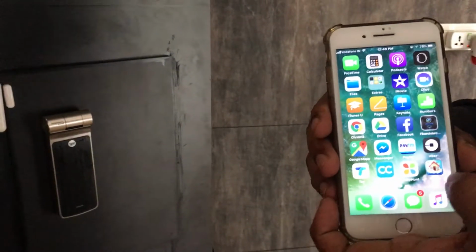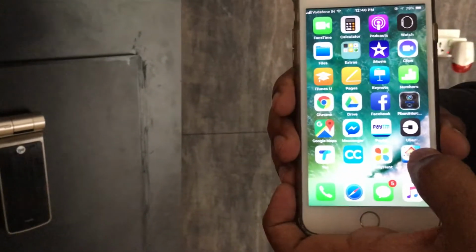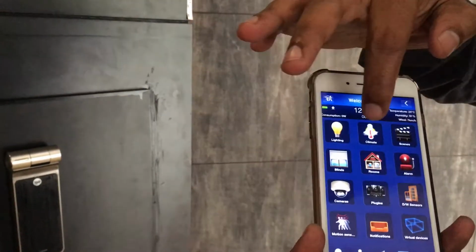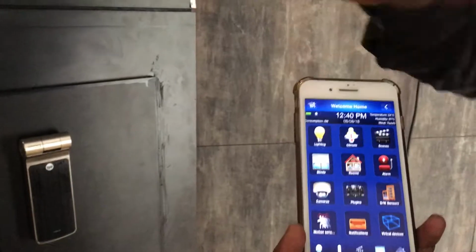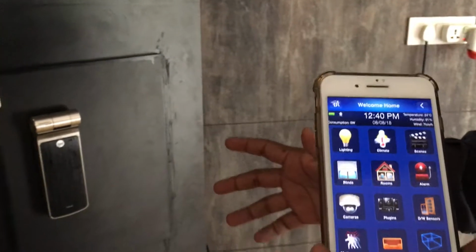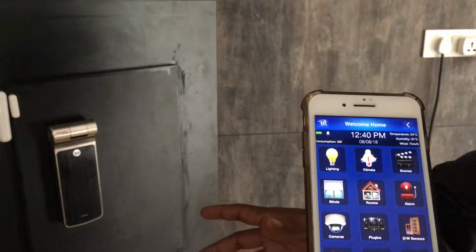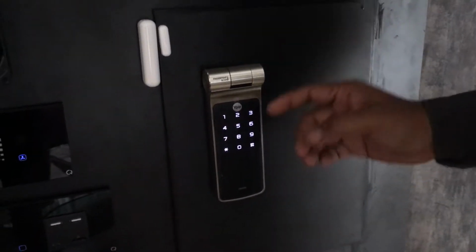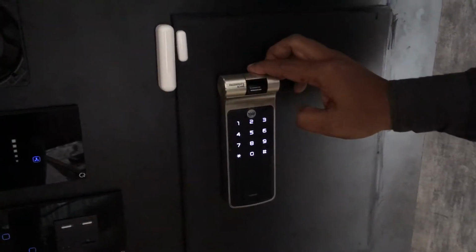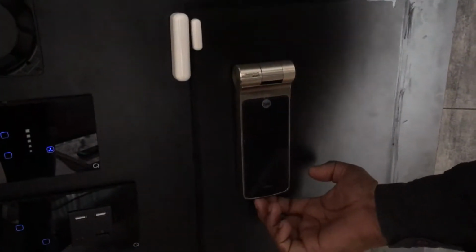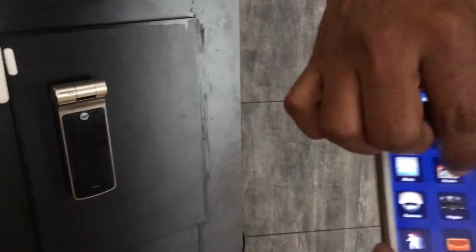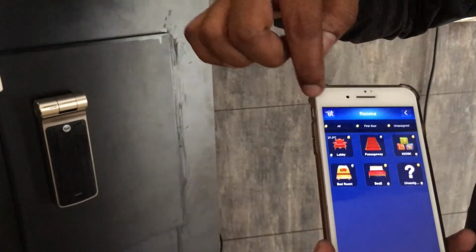Hi, this is the Fibaro app icon, and when we press that, the Fibaro app interface opens. This Fibaro app is integrated with the lock, and this lock can be opened through number lock, biometric, as well as manual keys. And we can open these locks from our Fibaro app.